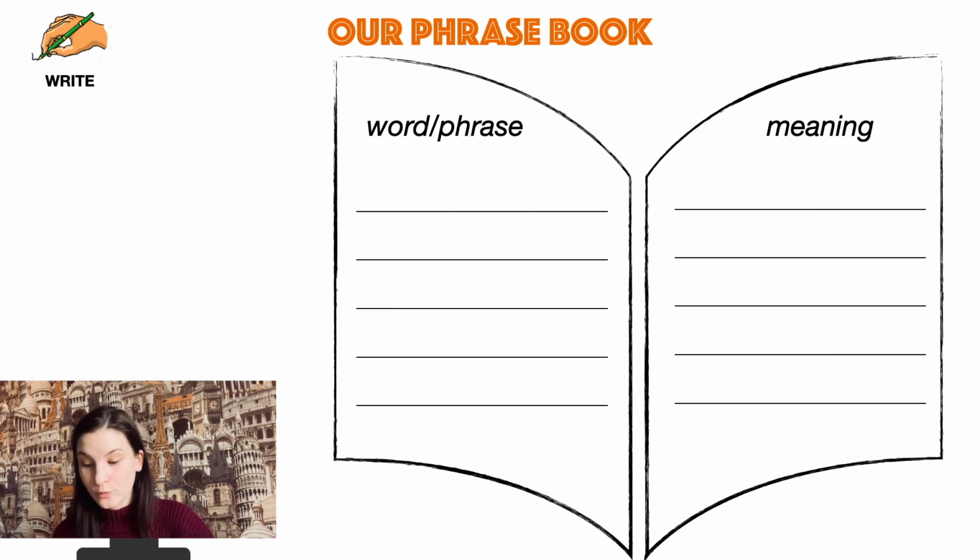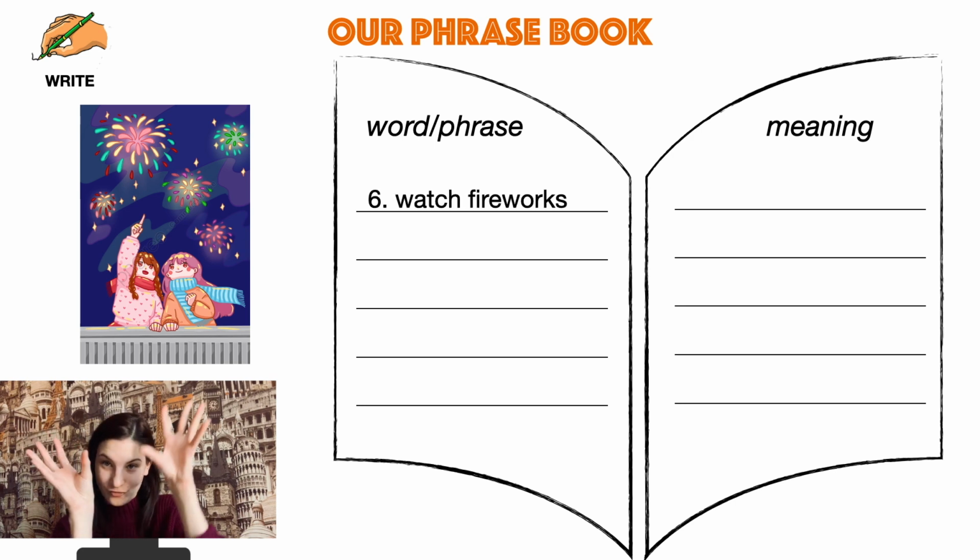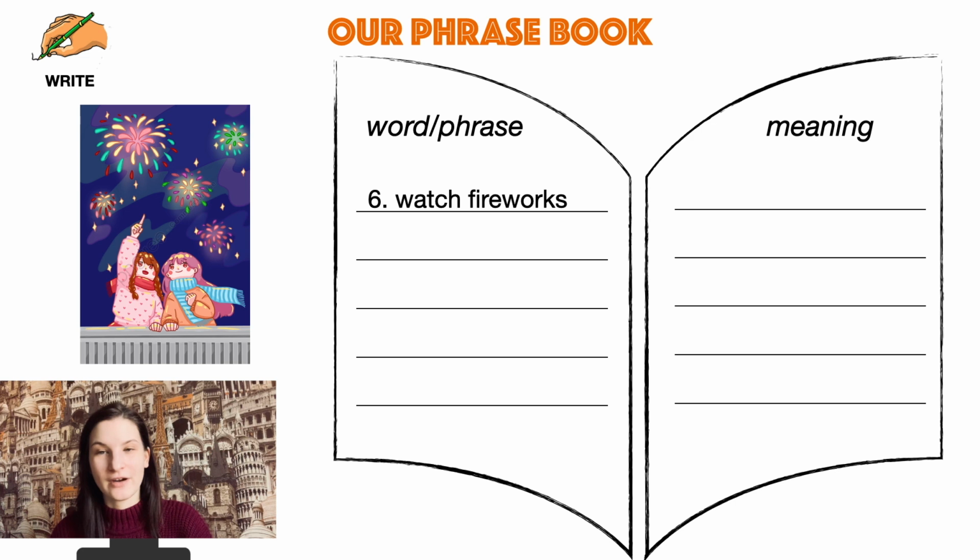And we have 2 more words and phrases. Look at this picture. What are the girls doing? What are they watching? Are they watching TV? Are they watching a movie? No, they are watching fireworks. So fireworks. When can you see fireworks? In your country. So say the sentence. In my country, I can see fireworks. At New Year, of course, and at some different holidays.